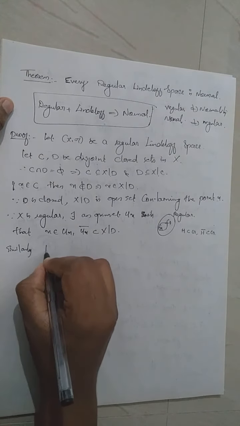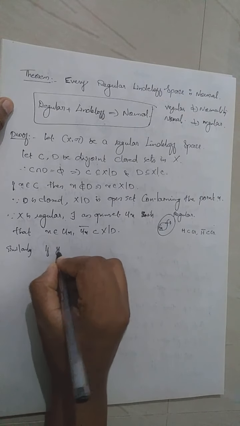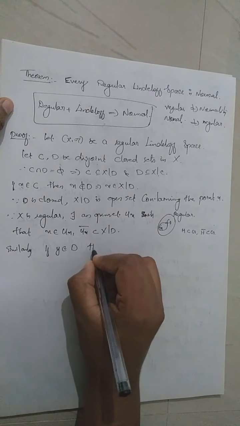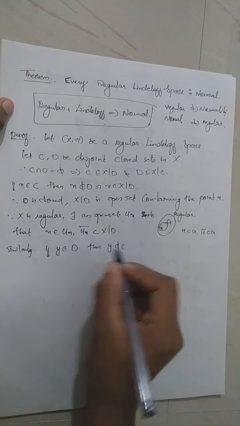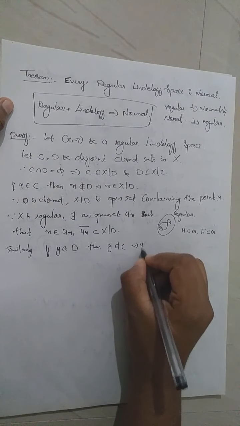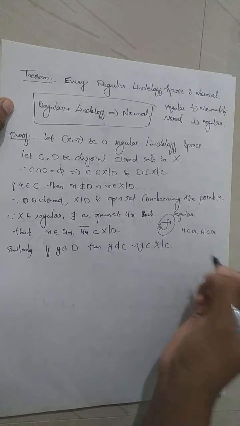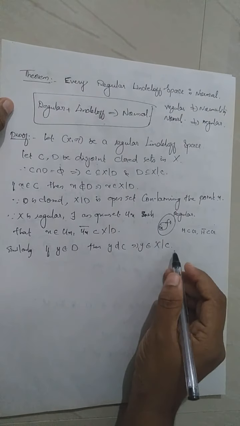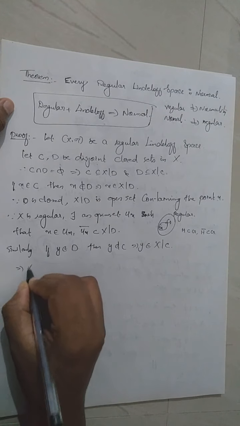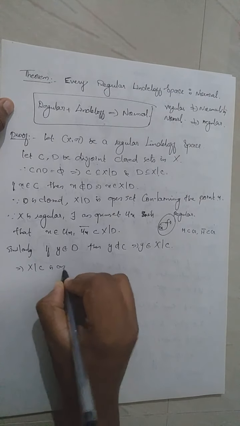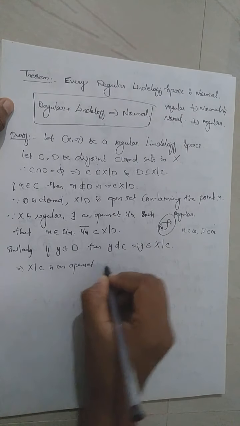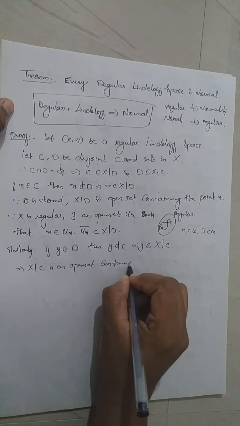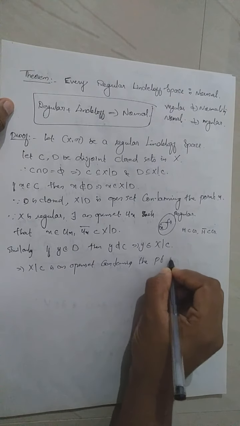Similarly, if you consider some y belonging to D, then y cannot belong to C because C intersection D is empty. So y belongs to X minus C. And C is a closed set, therefore X minus C is an open set containing the point y.